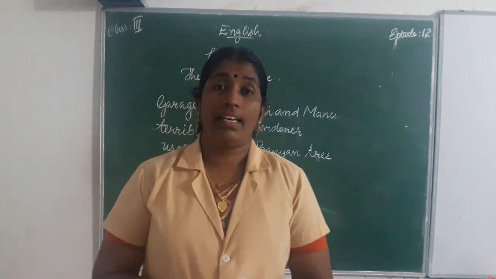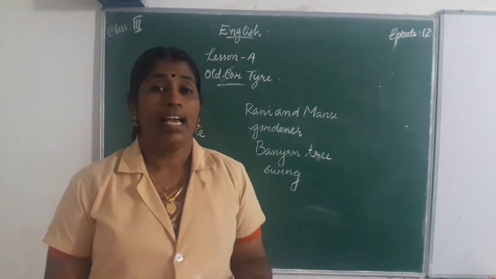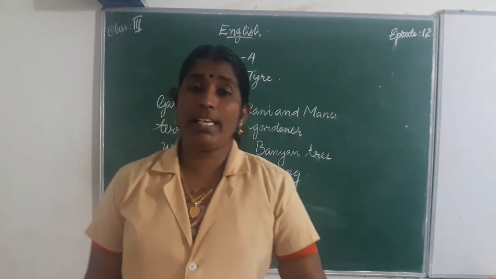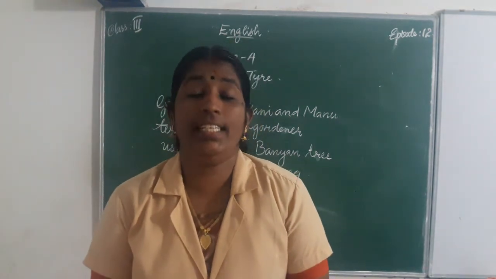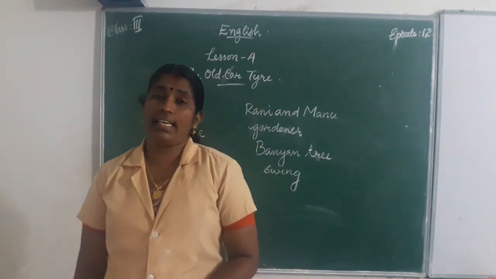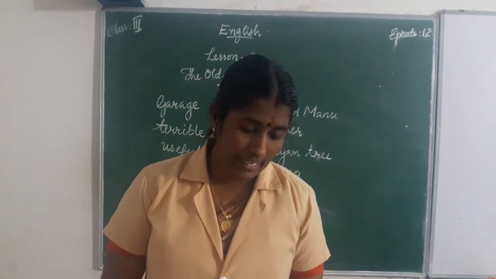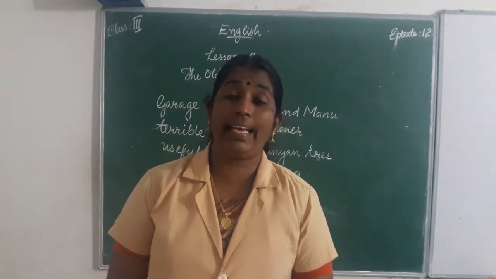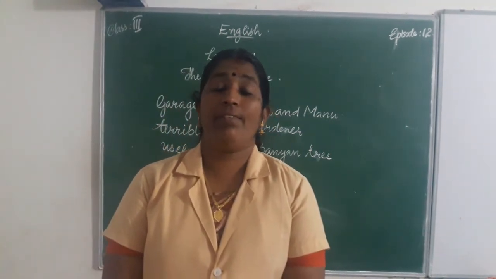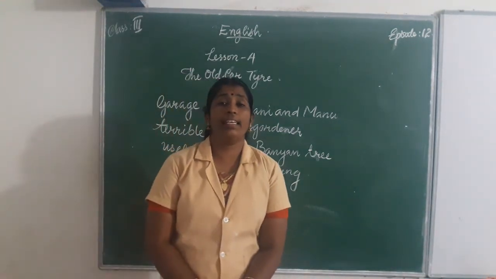Then Rani said, Manu, please come and see what it is. There is an old tire in the corner of the garage. Rani saw it at first, and she called out to Manu. Manu, please come here and look. There is an old tire lying in the corner of the garage, and we can ask our father to take the old tire and hang it from the strong banyan tree.